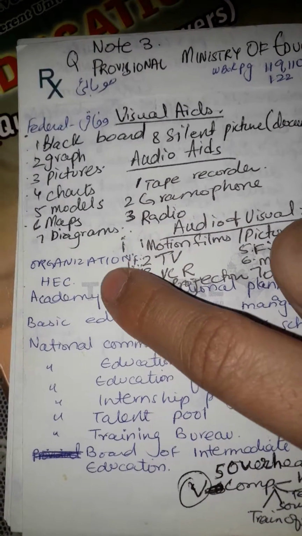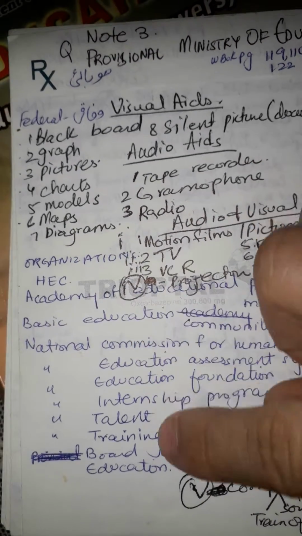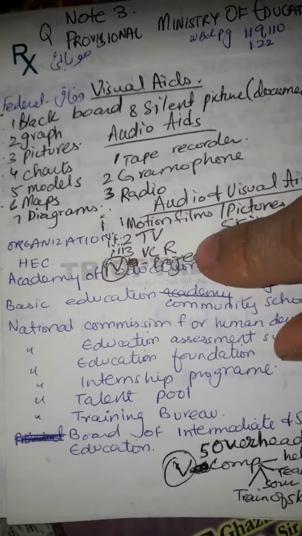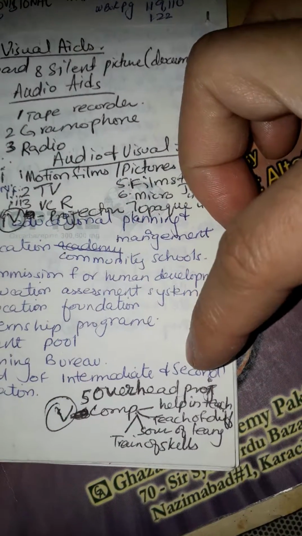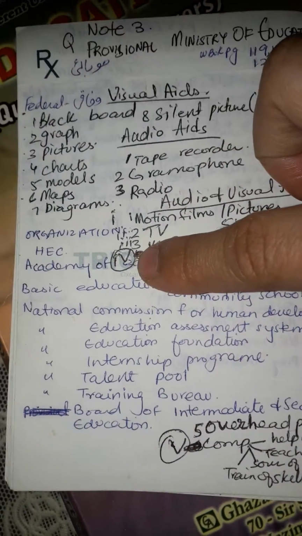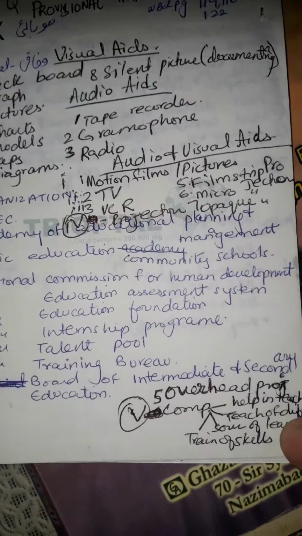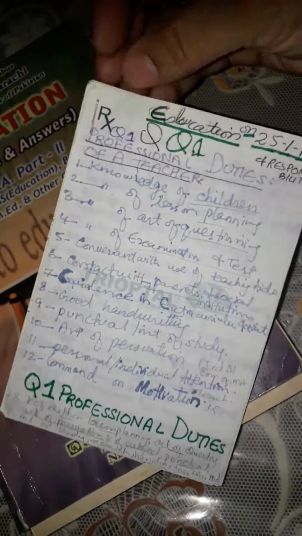Again, we have notes, organizations, HSE, academic of education. These are the headings for HSE, and in detail we will go inshallah again. Again, these are the headings of belong to this, like 4 and 5. We will inshallah discuss more about how to go for the book in detail, inshallah.